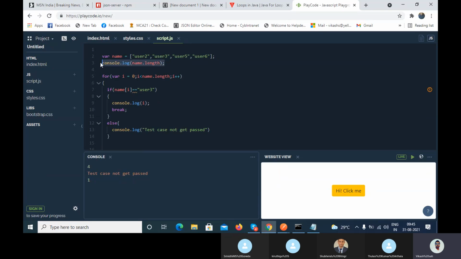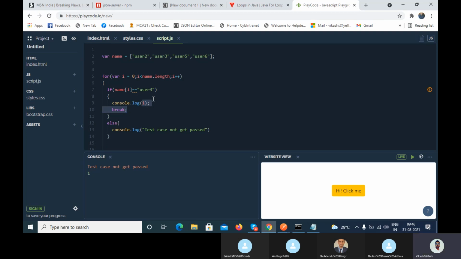Let me remove the console.log, and can you see the output here? Yes, 1 here, because this I value will proceed further inside the if, not the other ones, only whatever value gets fulfilled, that I value will proceed inside.